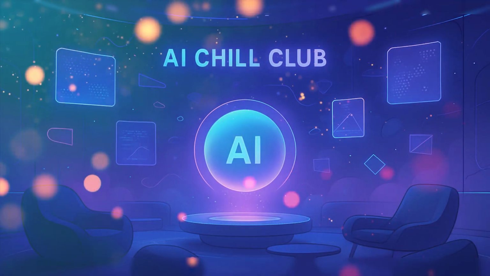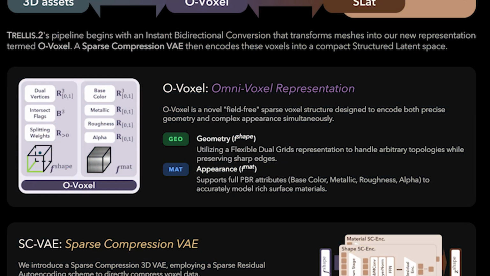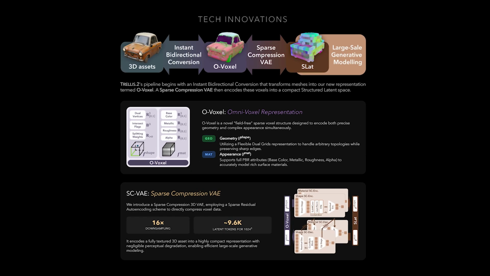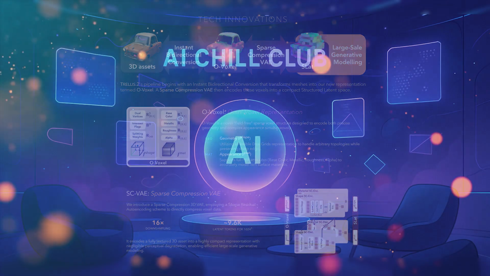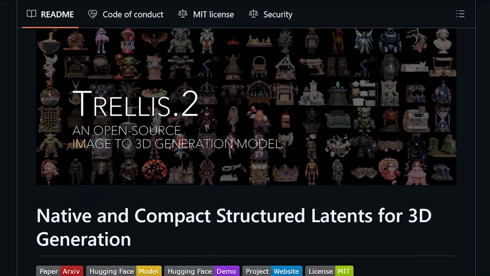Now, their claimed core idea. They introduce a representation called O-Voxel. It's meant to store geometry and appearance together, and they claim it helps with complex topology and richer materials. You don't need the math to understand the pitch. They're trying to avoid the usual trade-off, where you get either a decent shape or a decent texture, but rarely both.